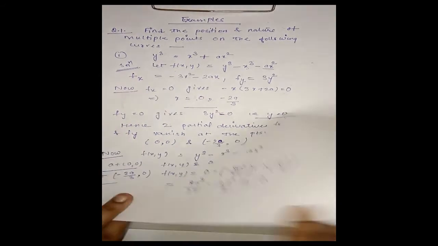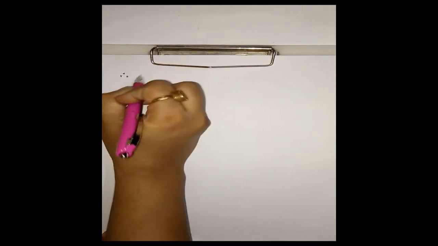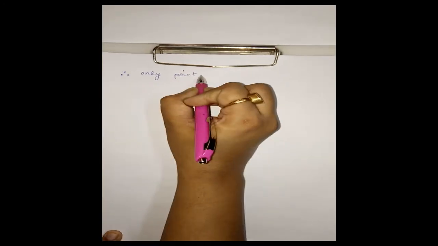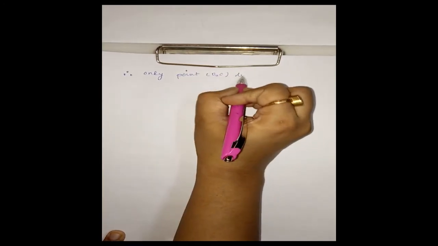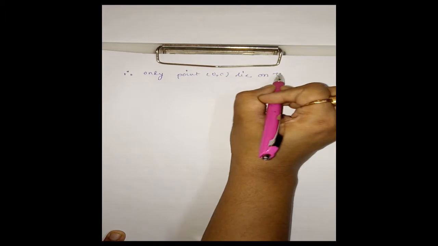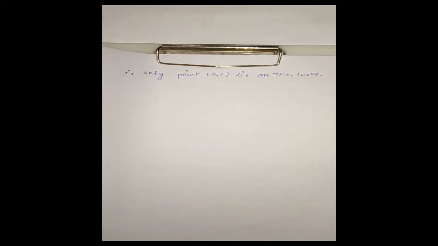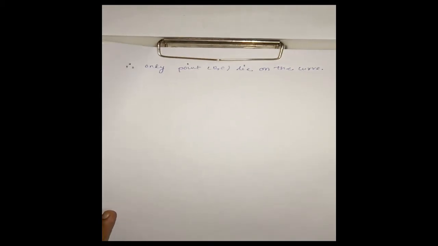Therefore, only the point 0, 0 lies on the curve. This is the only double point, since we have to solve 3 equations fx, fy and f(x,y) simultaneously to find the double point.